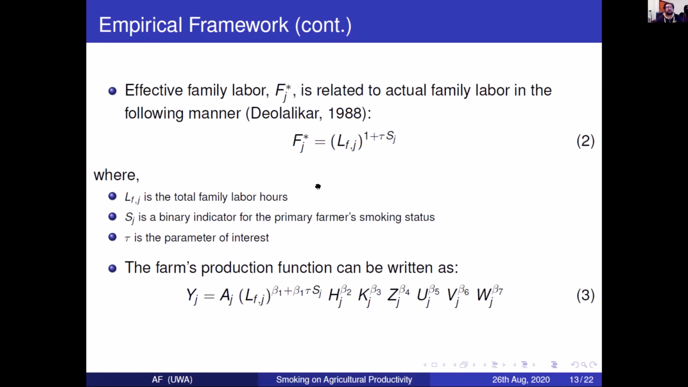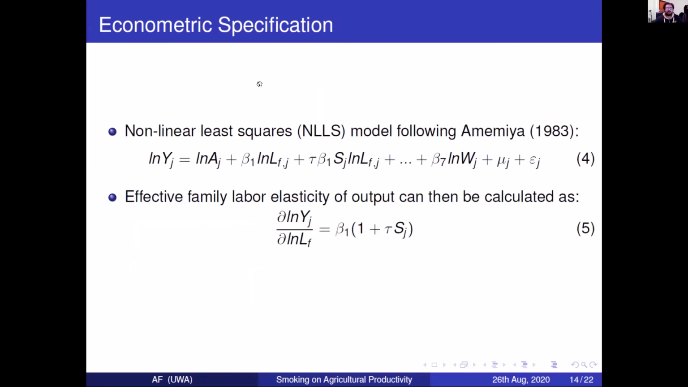When we put this back into the production function, the farmer's production function essentially becomes this, and that's related to the Cobb-Douglas function that we have there. Once we have that, we take a log on both sides, and we end up with a nonlinear function. Once again, the target is to estimate tau, and we use nonlinear least squares because we believe there is an endogeneity problem here, which we'll talk about in a bit.